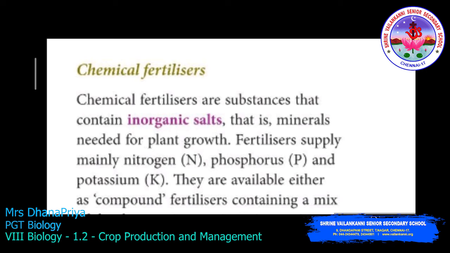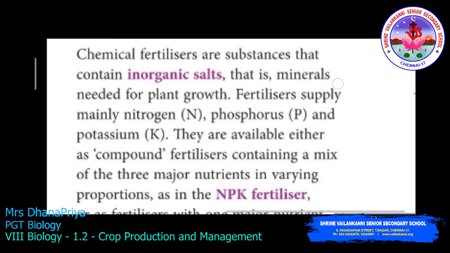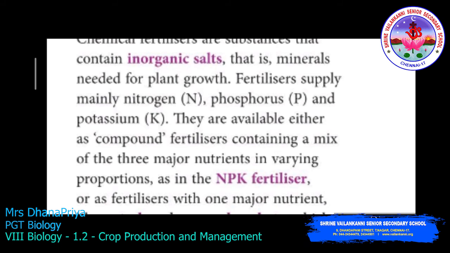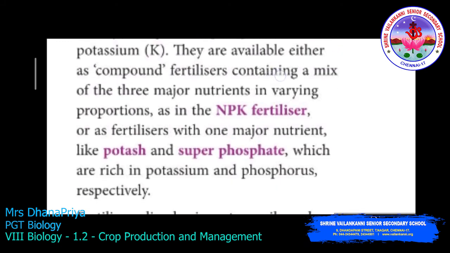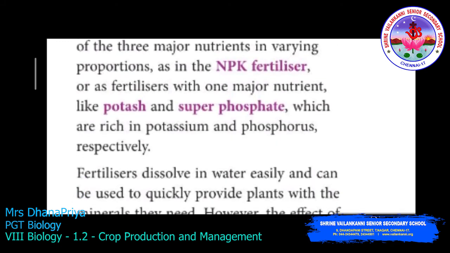So the fertilizer supplies all these three chemicals: nitrogen, phosphorus, potassium. They are available either as compound fertilizer containing a mix of the three major nutrients in varying proportions. This we commonly call NPK fertilizer, that means nitrogen, phosphorus and potassium fertilizer. The chemical symbol of potassium is K. Or a fertilizer with one major nutrient, like potash and superphosphate, which are rich in potassium and phosphorus respectively.